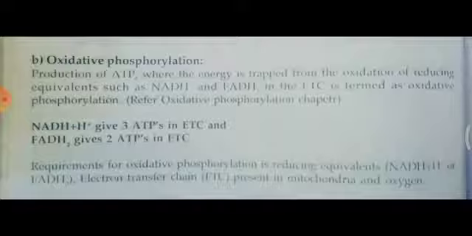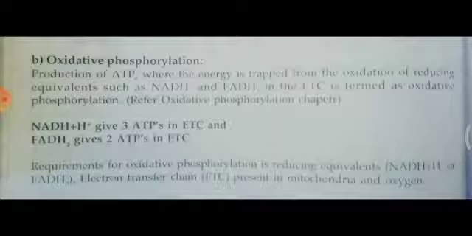One NADH can lead to the formation of 3 ATP, and one FADH is equivalent to 2 ATPs. So NADH plus H plus gives 3 ATPs in the ETC, and FADH2 gives 2 ATPs in the ETC. So this is the indirect form of energy. That means it has to undergo the ETC process so that we can get the energy molecule, that is ATP. Hence it is called oxidative phosphorylation.